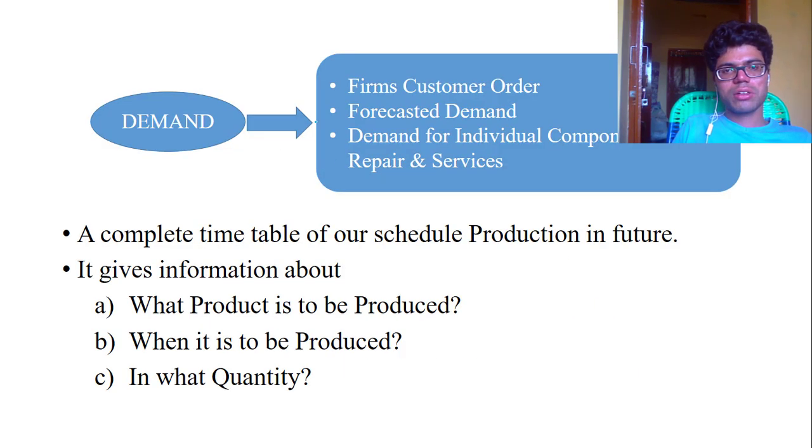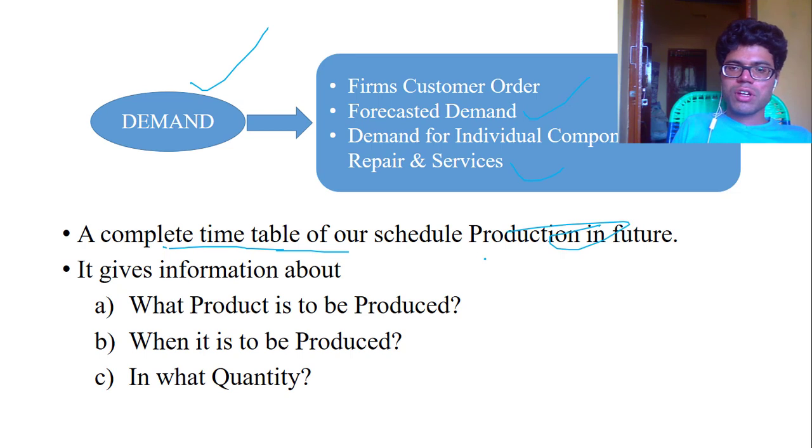For example, demand related: what is the demand for customers' orders? Forecasted demand: we have to forecast the demand related to the product, and demand for individual component parts, for example repairs and services. How to forecast a complete timetable, a complete schedule of production in the future.